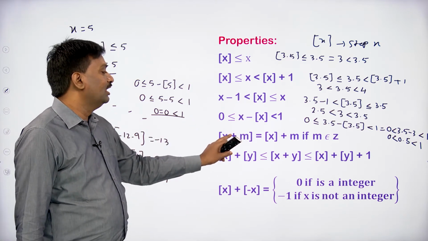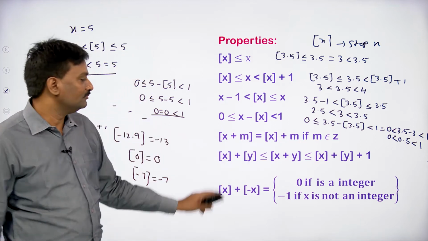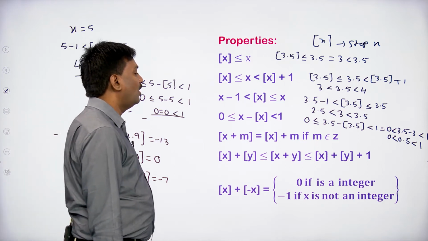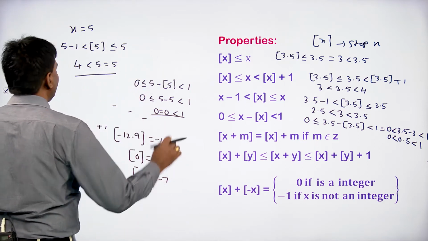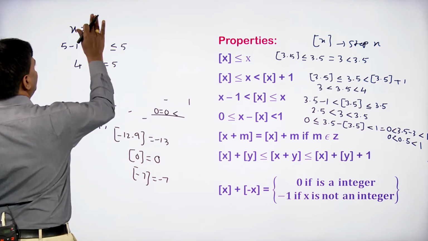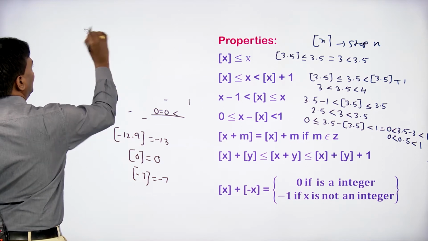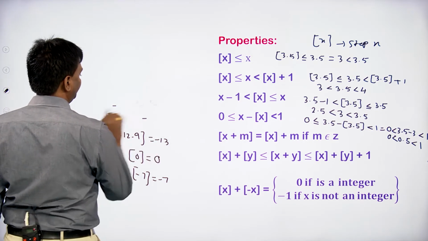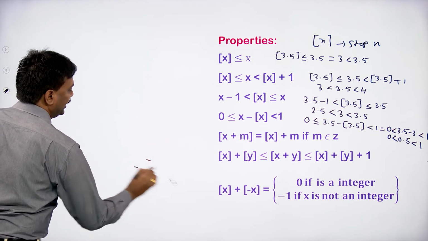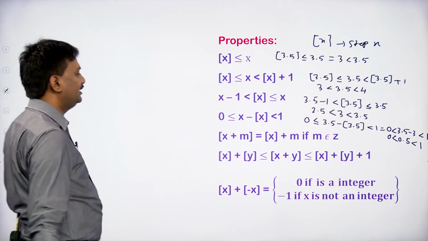Next property: step x plus m equals step x plus m, where m belongs to Z. If we suppose x equal to again some 3.5, you may take x as you wish, but m must be an integer, where m belongs to Z. M belongs to Z means that it is any integer.